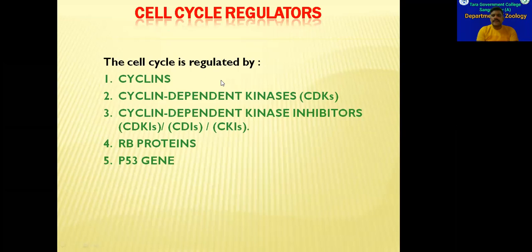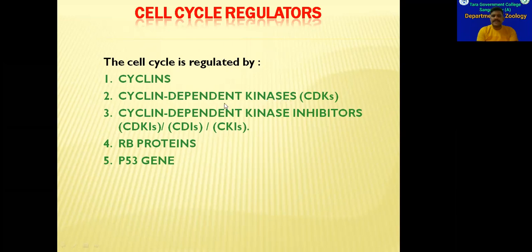So how are these events all regulated in the cell? There is no intelligence in the cell. So all the events are regulated by certain proteins. So the protein synthesis will be regulated. In turn, the proteins will control or they will regulate the events that occur in cell cycle. So the cell cycle is regulated by cyclins. They are special type of proteins. Cyclin dependent kinases, these are also protein, but these are enzymes.